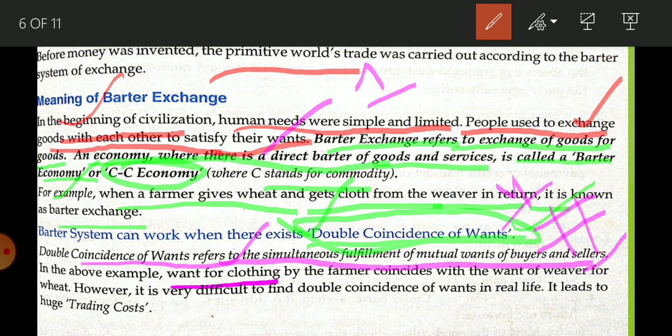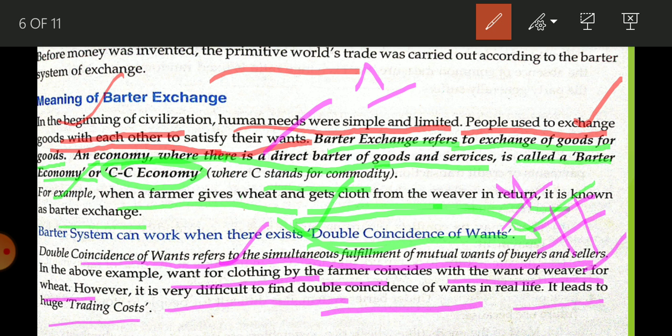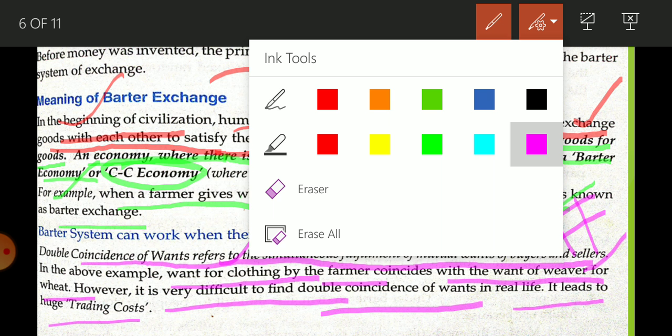Want for clothing of the farmer coincides with the want of the weaver for wheat. However, it is difficult to find double coincidence of want in real life. It leads to huge trading cost. What is double coincidence of want?